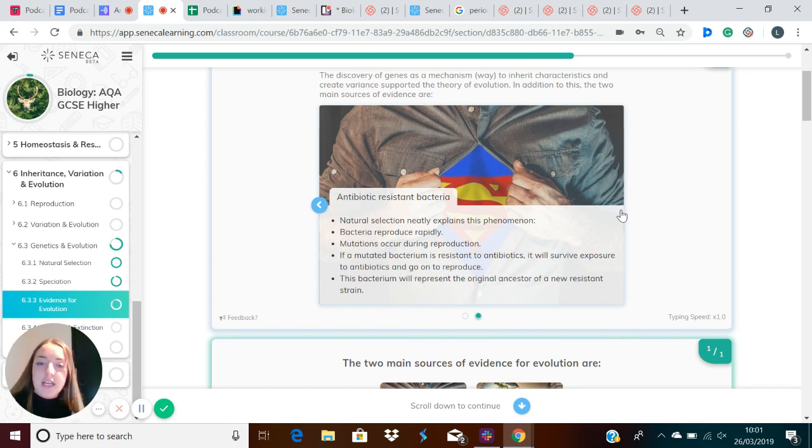Natural selection neatly explains this phenomenon because bacteria reproduce rapidly, mutations can occur during reproduction, and if the mutated bacterium is resistant to antibiotics, it will survive exposure to the antibiotics and go on to reproduce. And this bacterium will represent the original ancestor of a new resistant strain. So they have evolved by natural selection.